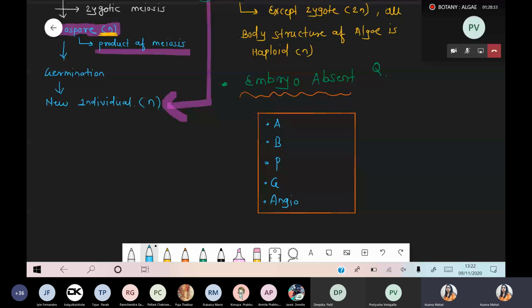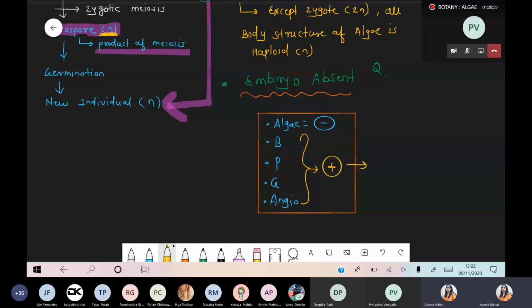Whenever we are talking about the embryo, it is absent only in the case of algae. In all the rest, from bryophyta, pteridophyta, gymnosperm and angiosperm, embryo formation is present. Embryo formation is absent only in the case of algae.